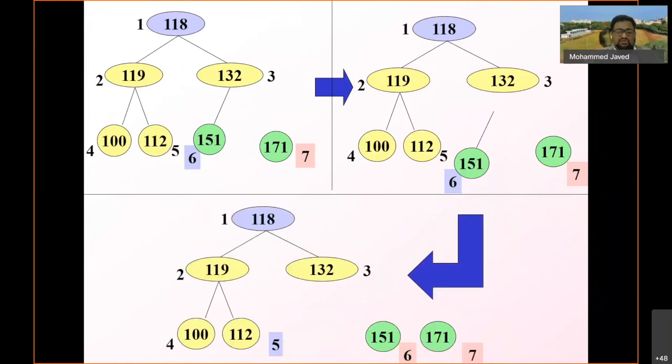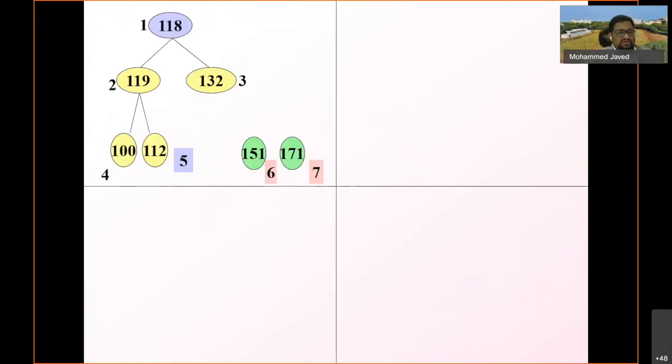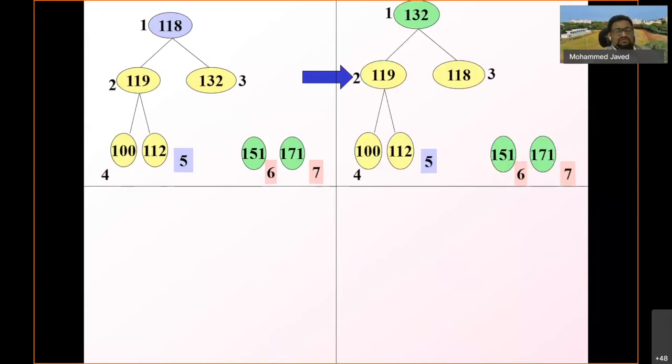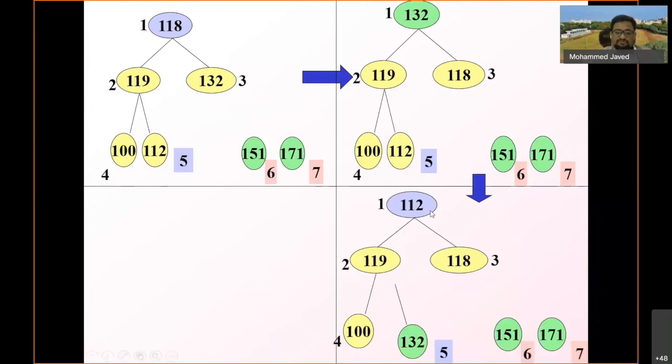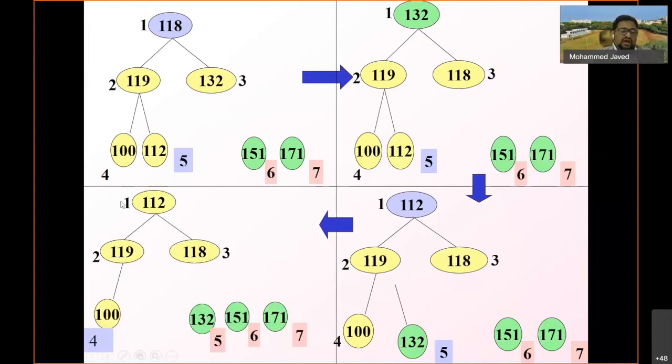So now we are left with 5 elements. 151 and 171 we have already detached here. You can see this green color here. So again we have to reconstruct the heap. When we reconstruct the heap, 132, which is the largest here, will move up, and it becomes the proper heap now. Again 132 should be swapped with 112. Here 132 comes down, 112 goes up, and now I detach 132. You can see that 132 is detached now, and 112 becomes the root.